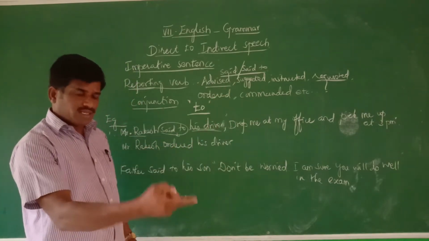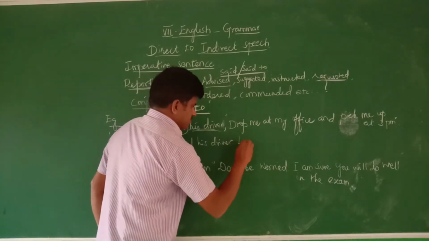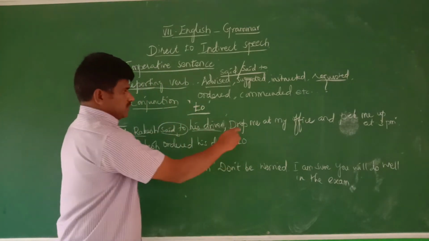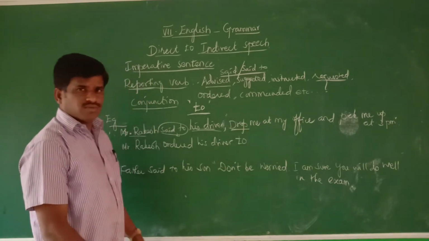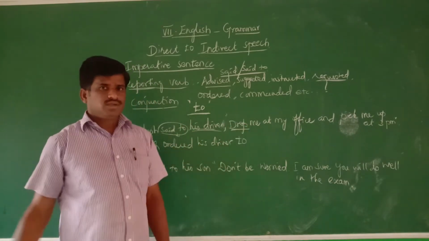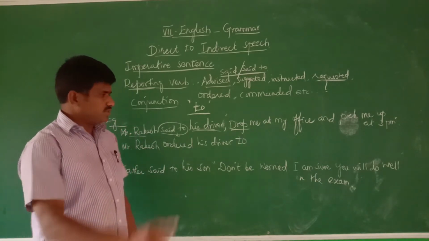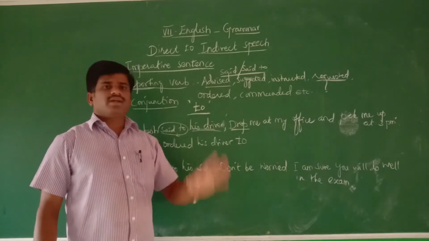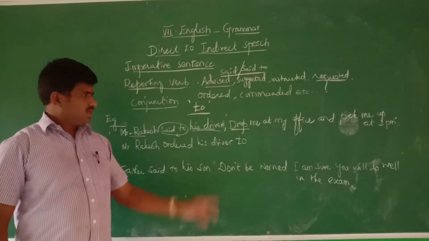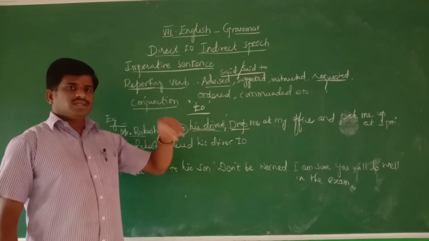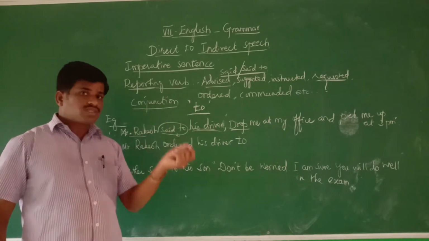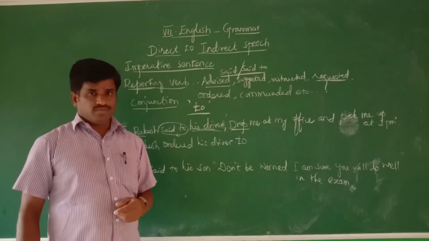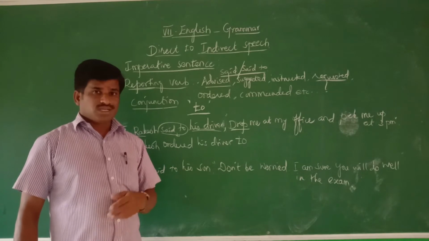What we have to do next is use a conjunction word. What is the conjunction we must use? "To" is the conjunction. This word should not be changed. Actually, it is an imperative sentence with no subject. It starts directly with the verb, which is an easy way to identify it. A sentence that starts with a verb without a subject is called imperative. That's commanding. Understood?